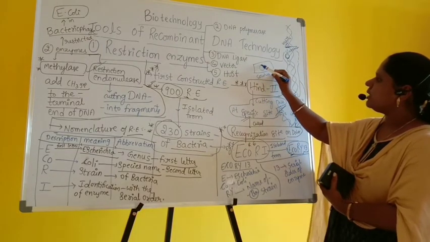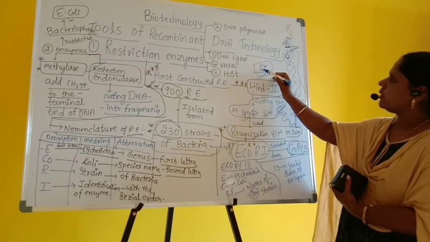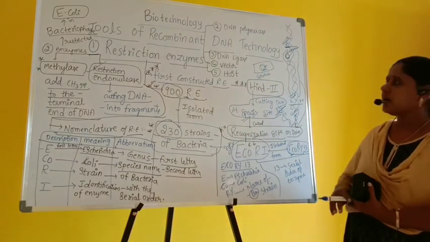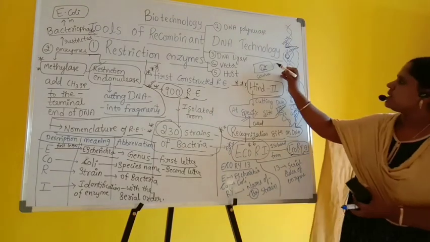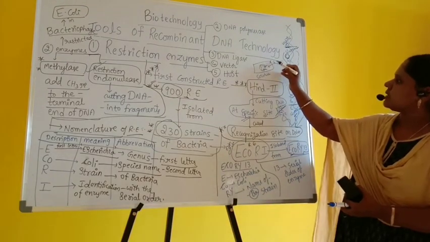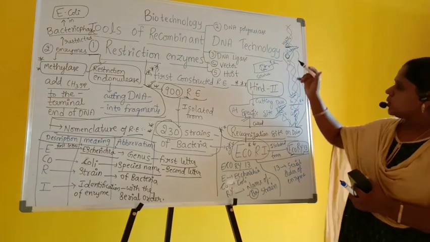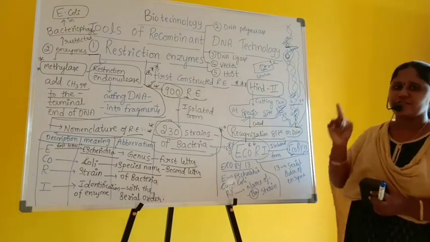I want this particular DNA from here to here. How to cut? This is possible with the help of restriction endonuclease. So identifying the desired DNA is the first step.